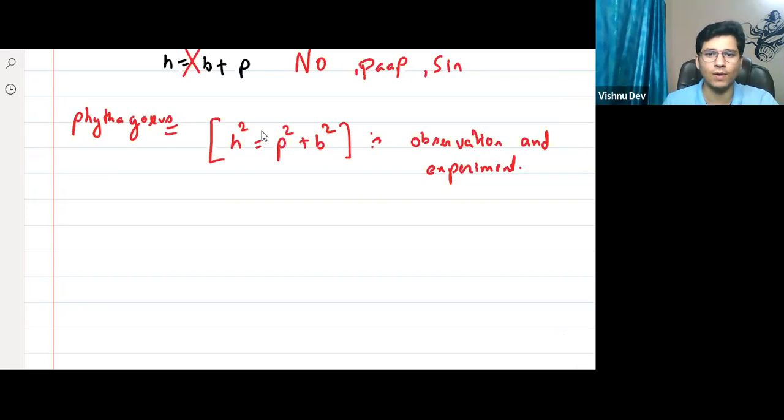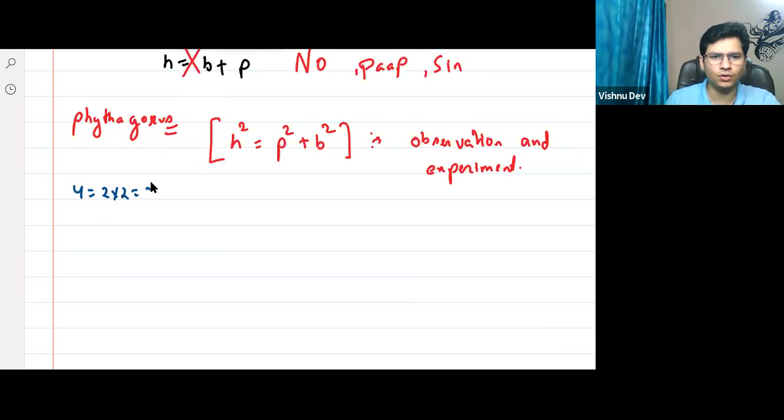This is a square. I'll tell you what the meaning of square is. I guess in the last maths class, when I was teaching the number system, I discussed it. For example, 4 is equal to 2 into 2, so this is 2 square. Science and maths are always interrelated. So got it? This is a square, this is a power.